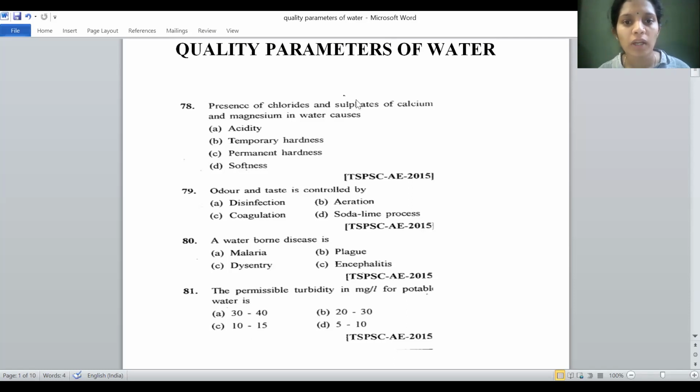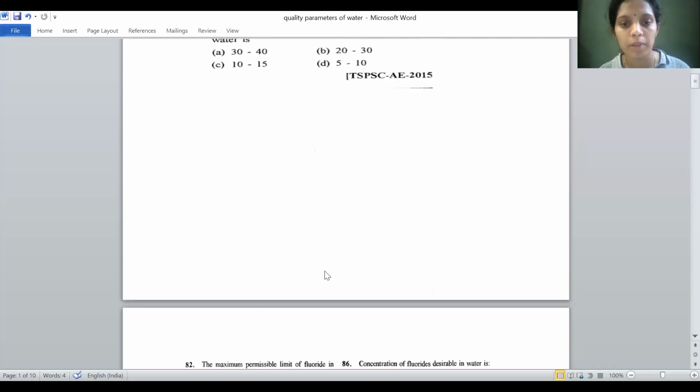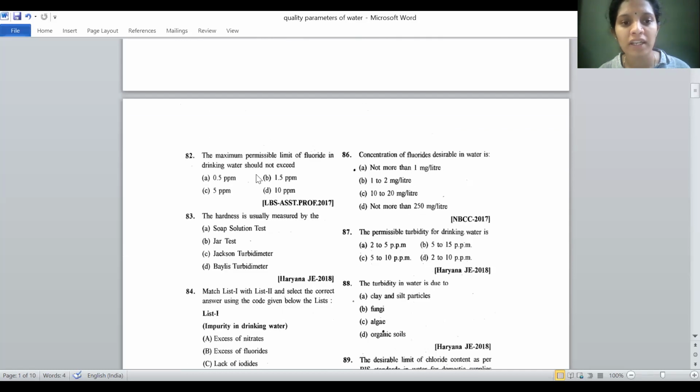The presence of chlorides and sulfates of calcium and magnesium in water causes permanent hardness. Right answer is permanent hardness. Odor and taste is controlled by the aeration process. A waterborne disease is dysentery. The permissible turbidity for potable water is 5 to 10 ppm. The maximum permissible limit of fluoride in drinking water should not exceed 1.5 ppm.